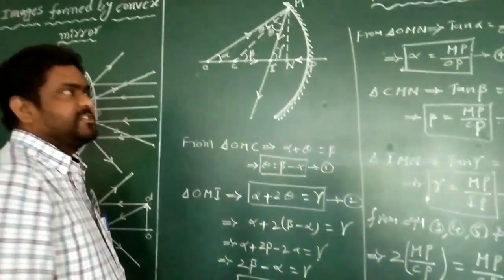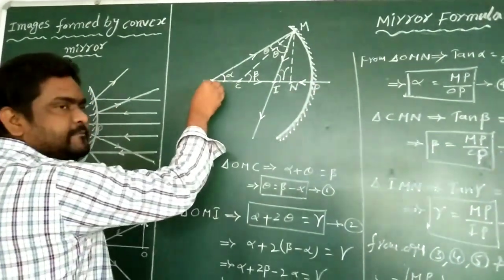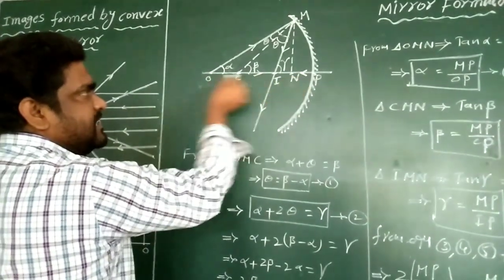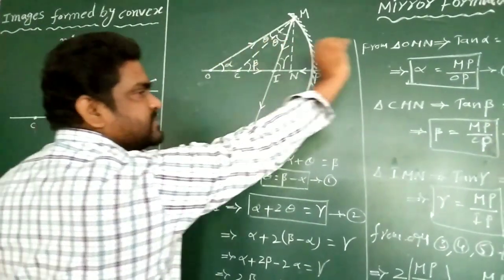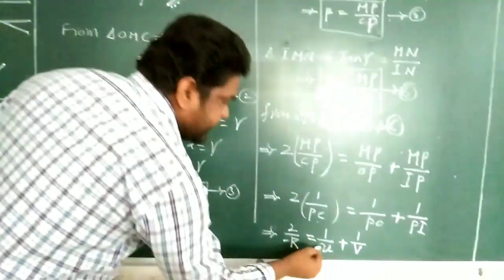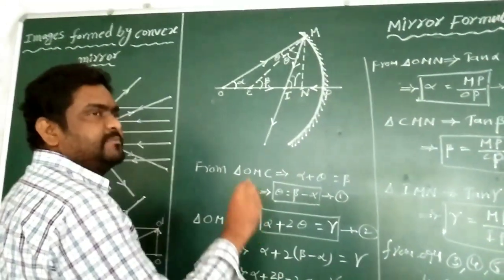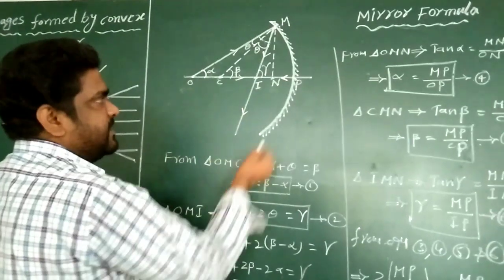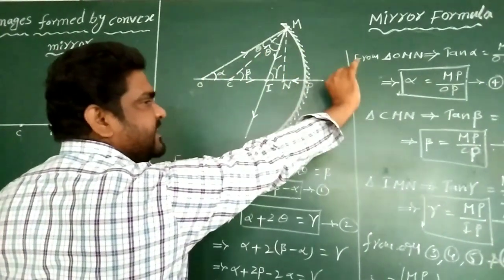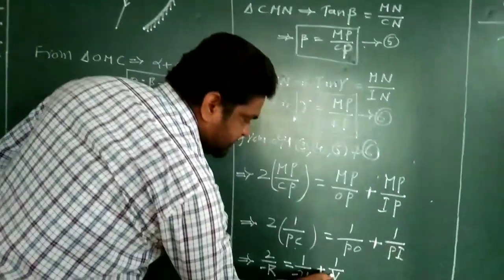Similarly, now object distance. We have measured object distance from pole to object, towards left, but the incident ray is towards right, so both are in opposite direction. That's why U is also negative. I want to measure the image distance now. Image distance means from pole to image. We have measured the distance from pole to image towards left, but the incident ray is towards right, both are in opposite direction. Then the image distance is also negative.